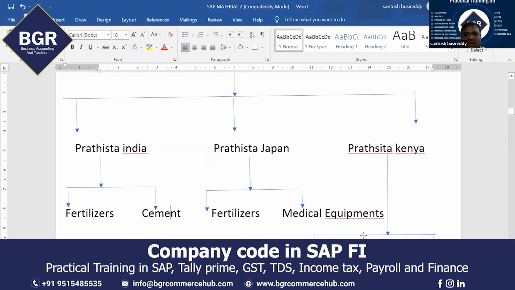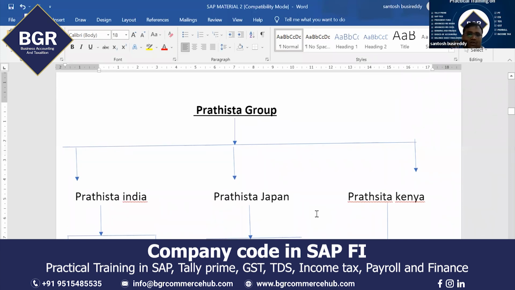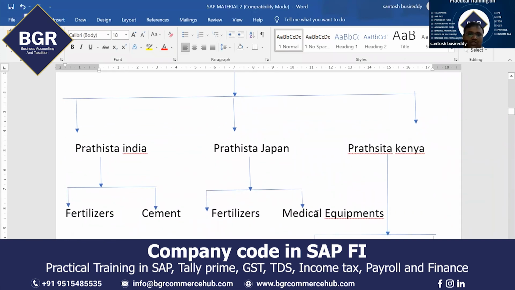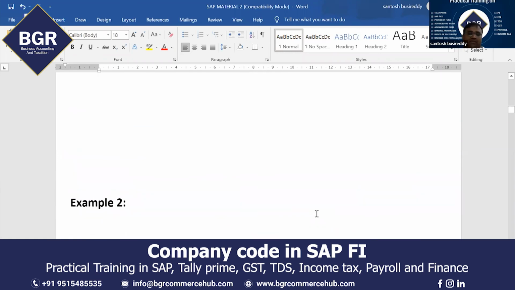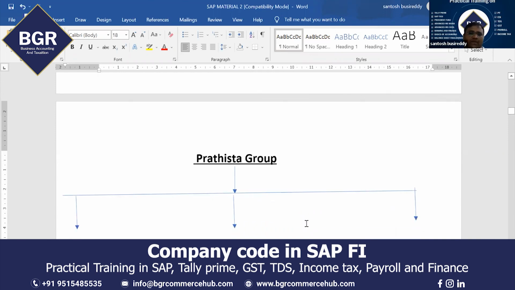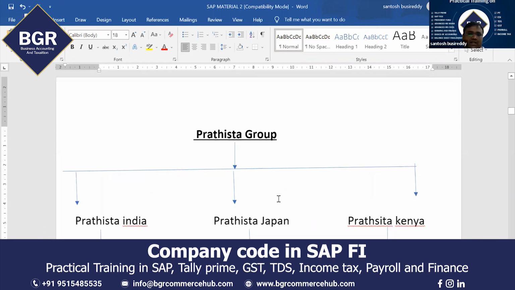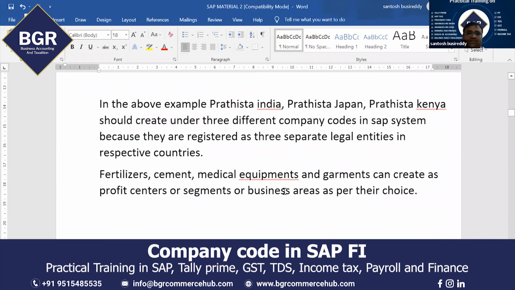This is the basic knowledge. This is the basic point. As a FI consultant, you have to implement the SAP FI module. First, you have to create company codes. Then only you can start your work. This is the first work you have to do in the SAP FI module. Whenever you start an SAP project for any company, as a FI consultant, first you have to create company codes. Getting the logic? I think your doubt is clear.